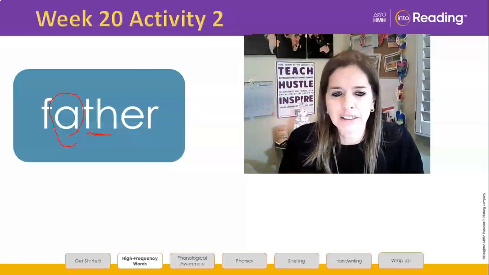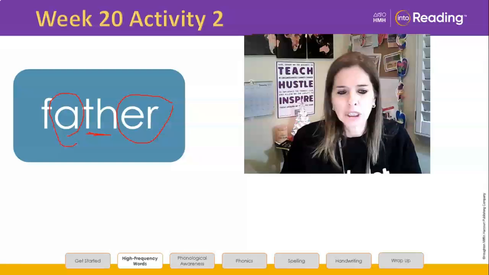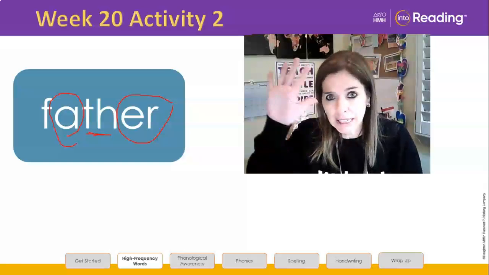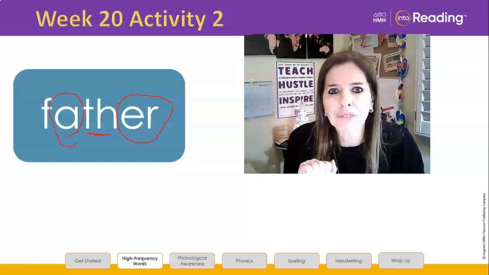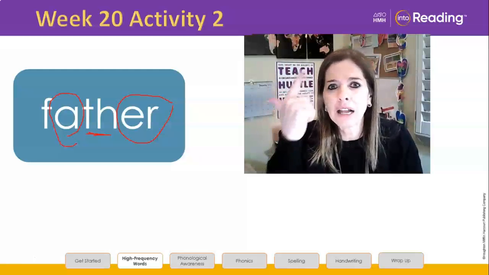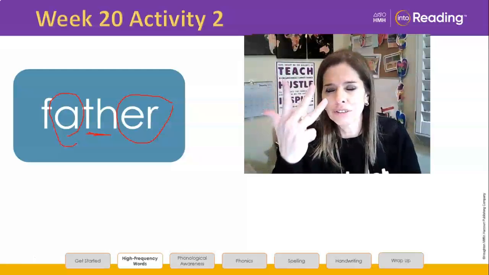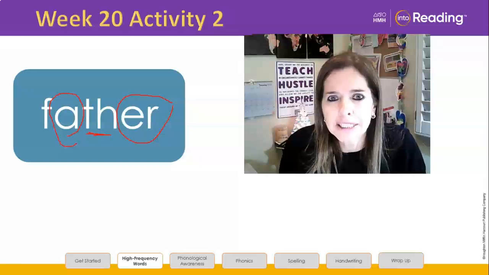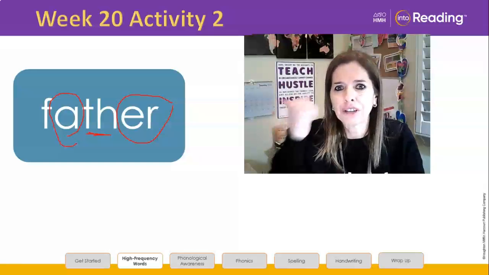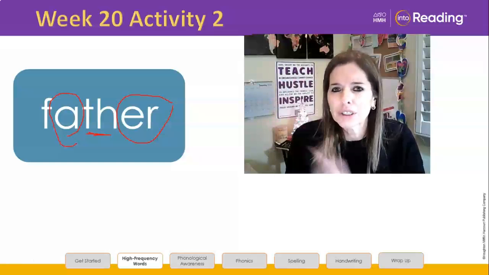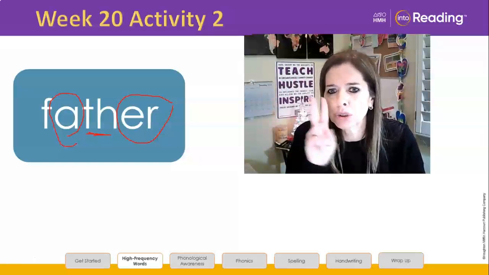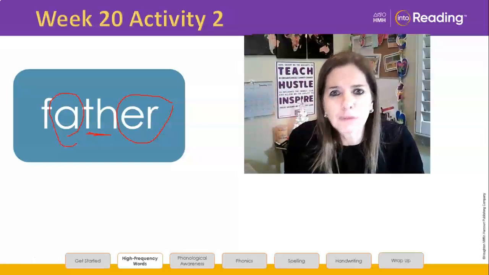The letters ER at the end of the word stand for the sound. So now I want you to, on your hand, tell me the sounds you hear in father. Go. Again, tell me the sounds you hear in father. The reason we did it twice is there's two sounds that are made up of more than one letter.